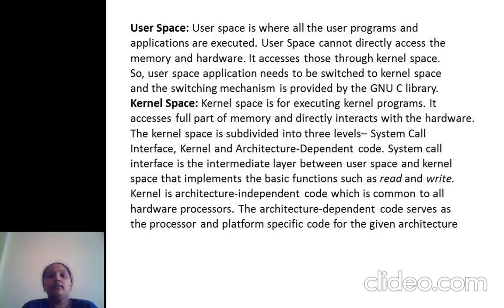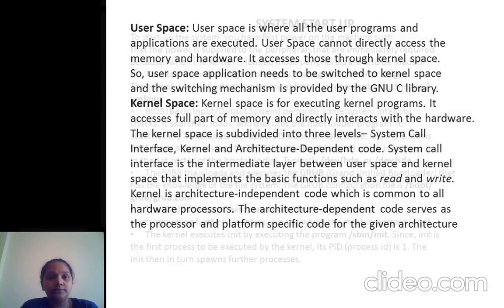So user space consists of GNU C libraries, but in kernel space we have architecture dependent core services, processes, platforms, system calls, etc. This is nothing but the actual architecture of Linux kernel.